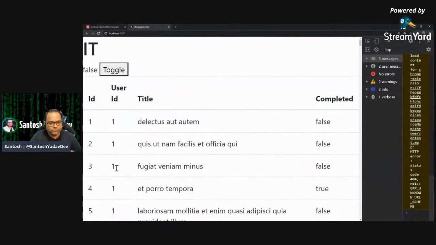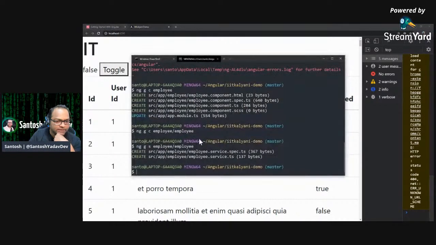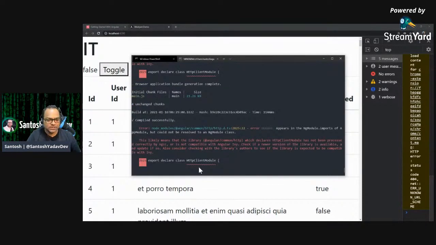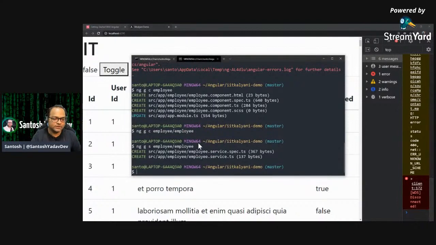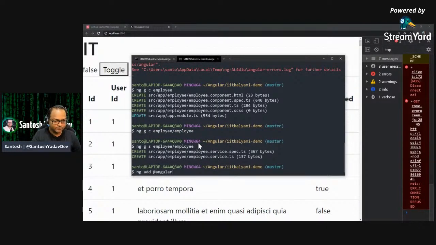Now, in case anyone has questions, please feel free to ask, and I'll try to answer those as well. But next I'm going to show you a really cool thing, which is adding PWA support to your application. For that, I will stop this build server, and then you can just say ng add @angular.